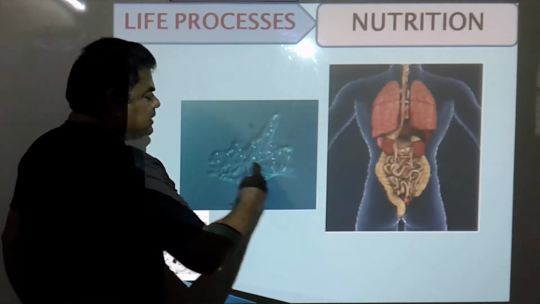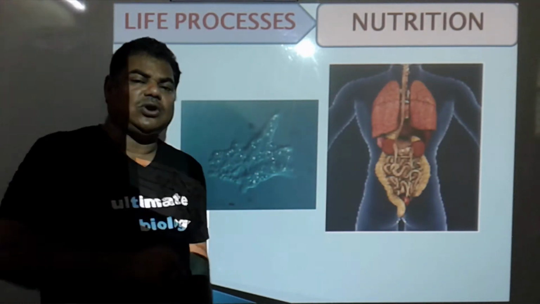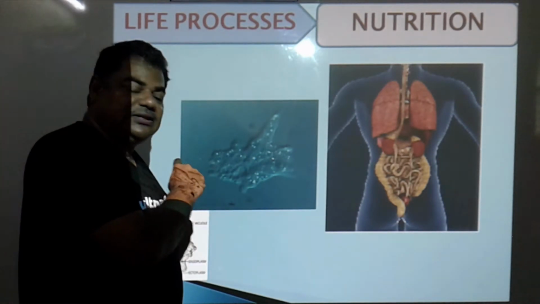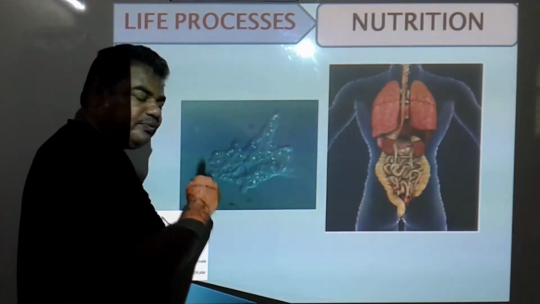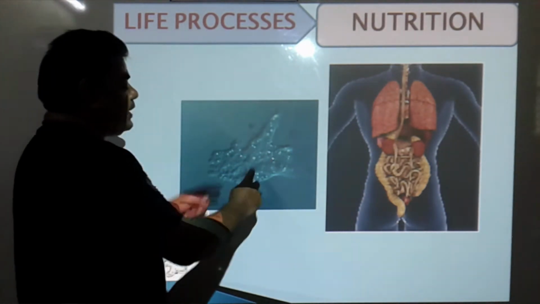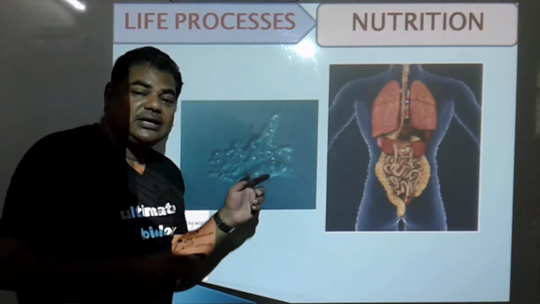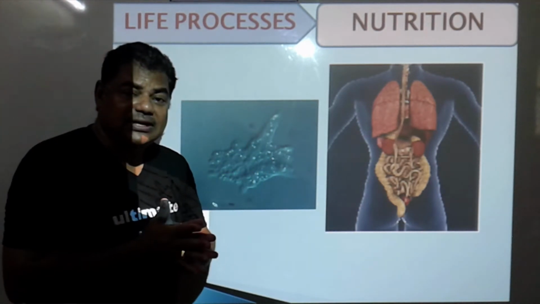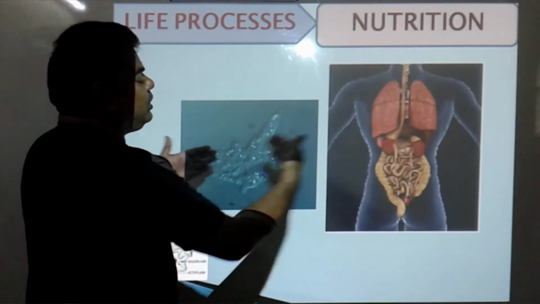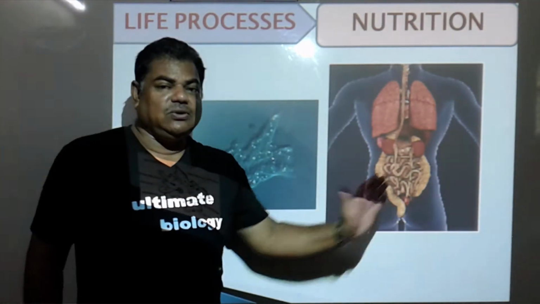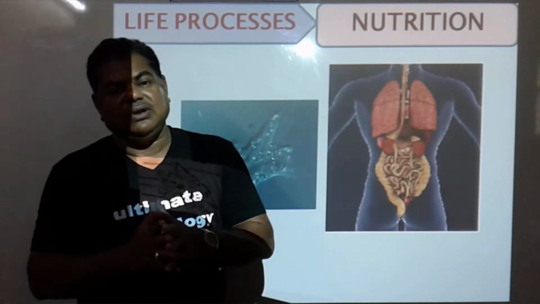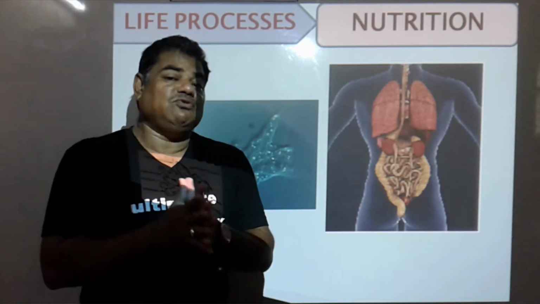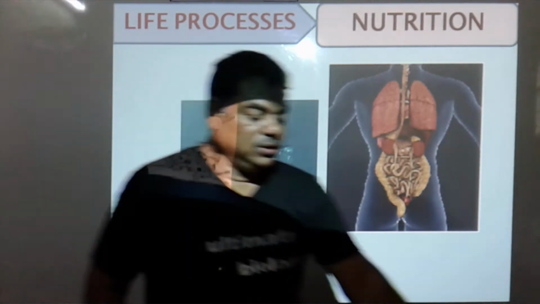Same, all these processes also take place in this unicellular organism. That is ingestion. They need to digest that food material inside the cytoplasm. Then after digestion, absorption also takes place, and after absorption, that food material gets used up for various activities of the amoeba. That is assimilation. Means if we compare a unicellular organism with a multicellular organism, the processes going on in the unicellular as well as the multicellular organism are somewhat the same.